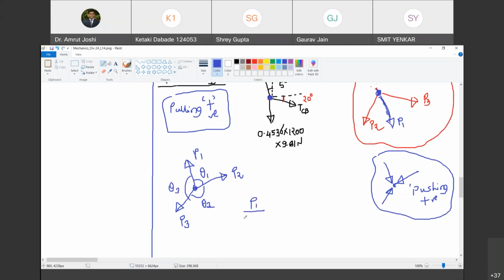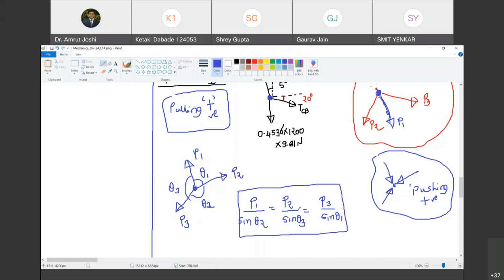So what is the statement of Lami's theorem? P1 upon sine of theta2 is equal to P2 upon sine of theta3 is equal to P3 upon sine of theta1. This is the statement of Lami's theorem. Mathematical interpretation. Are you with me? Yes, sir. How do we explain that statement?